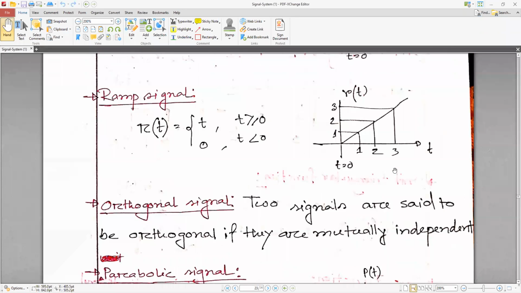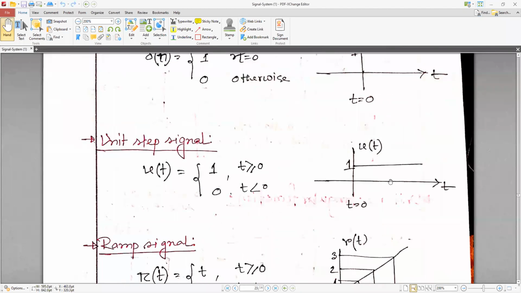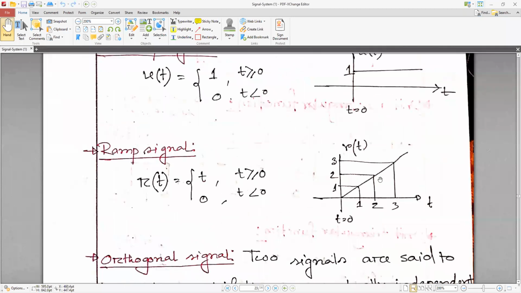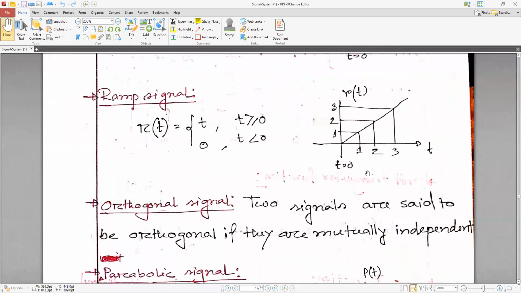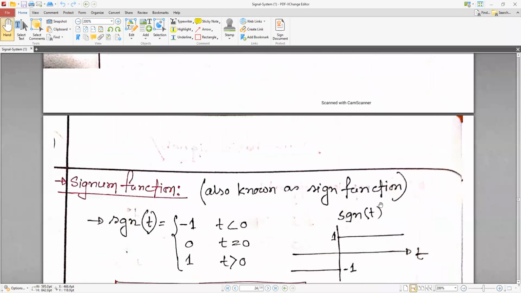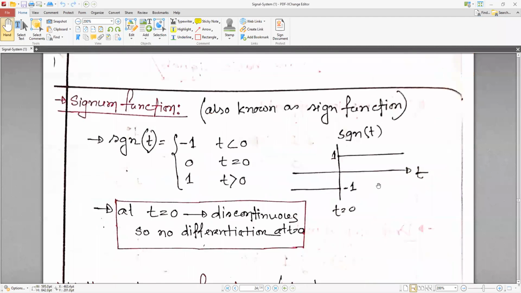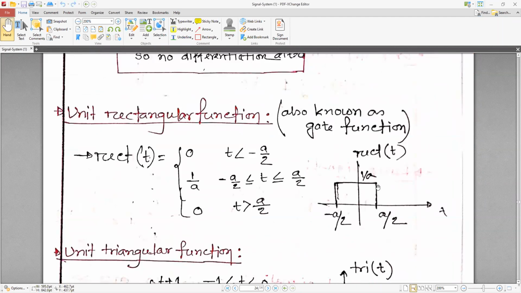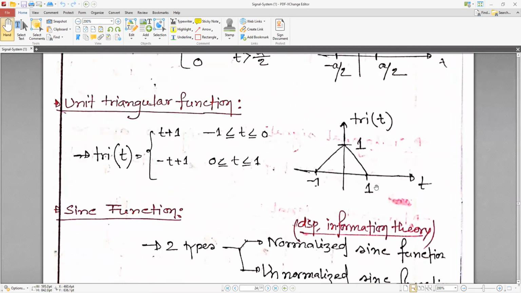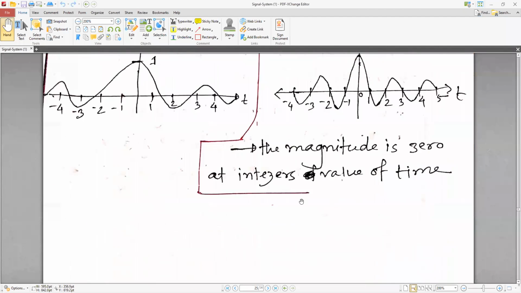Types of signals: this is the impulse signal, delta t. This kind of signal is called the unit step signal. This kind of signal is called the ramp signal. And this kind of signal is parabolic. Some other types of signals are there. Signum functions are there. What is a signum function? And the unit rectangular function and the triangular function. Some examples.